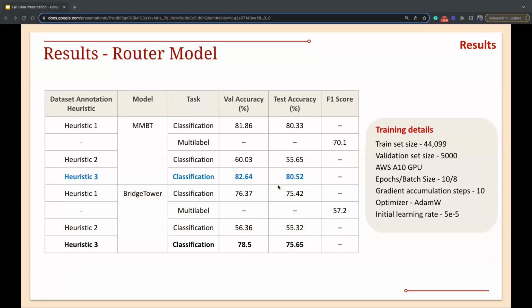Moving on to the results of our router model. We can see that heuristic 3, where we use classification, gave the best performance overall, and even subsequently, when training on the overall system, it was the one which could give the best performance. Over here, we also tried a BERT-based model along with MMPT, but MMPT performed fairly better than the BERT-based model.